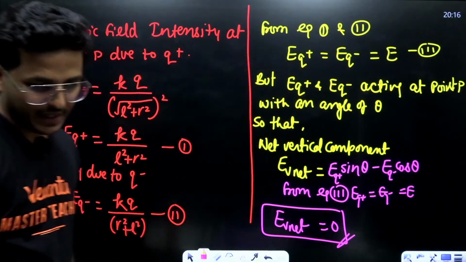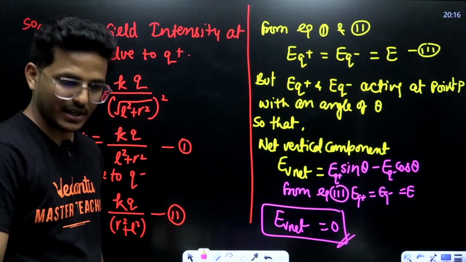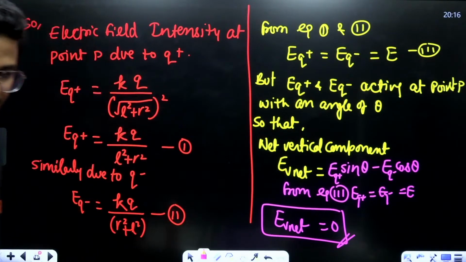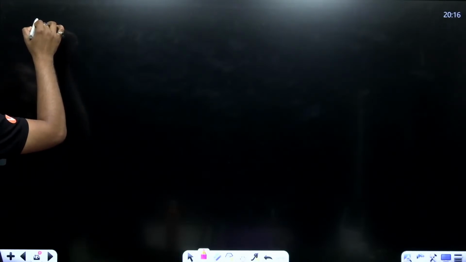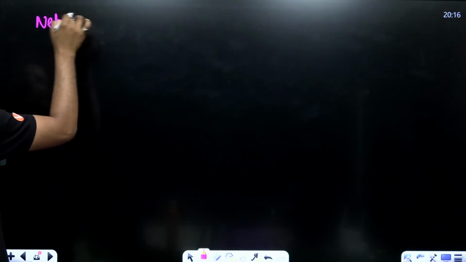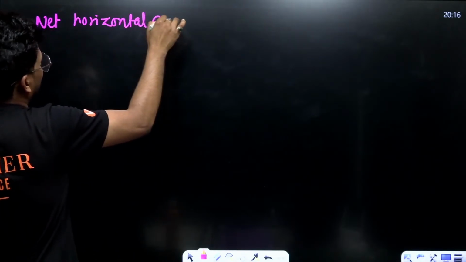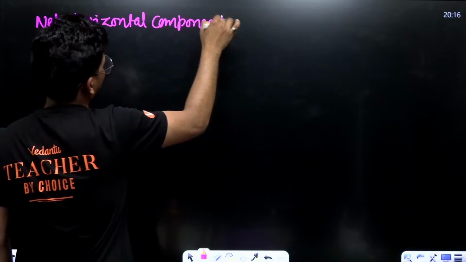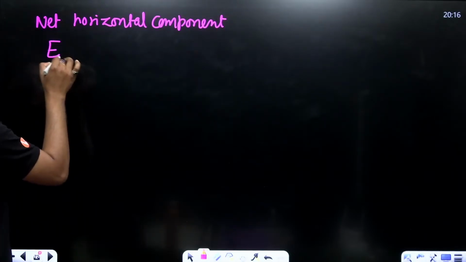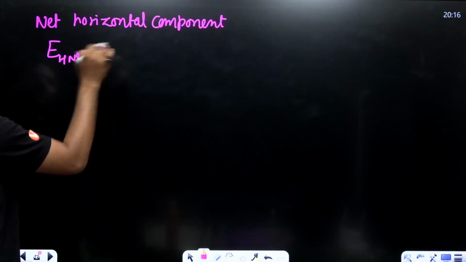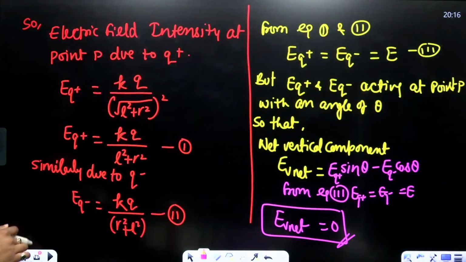E vertical net is equal to 0. Alright? Now, the net horizontal component, that is EH net. How will it be calculated?